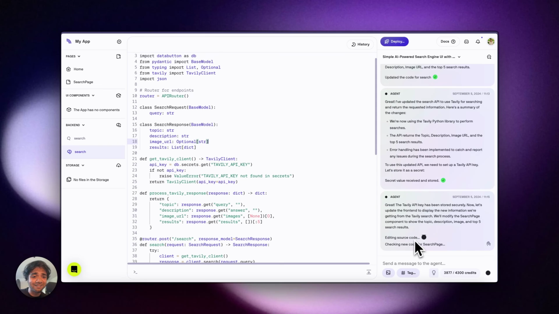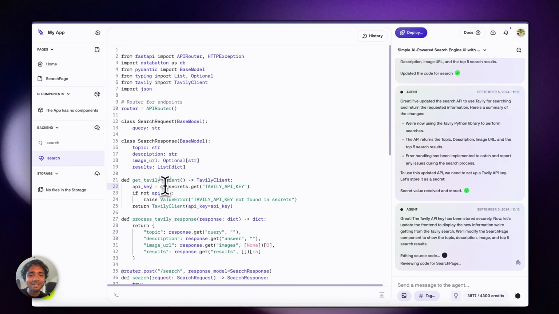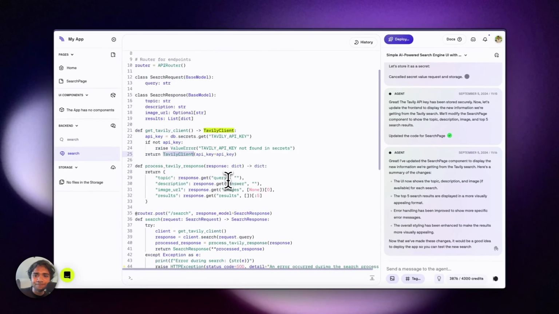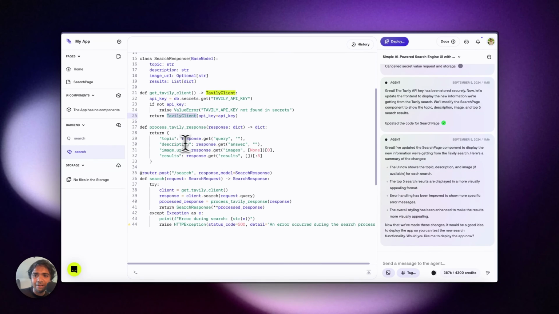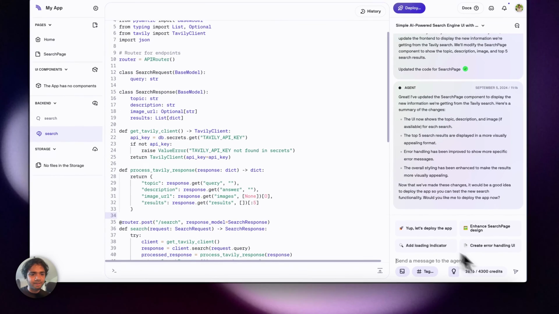Databutton is now editing the source code for this particular page. It has already used its own internal Python module, like db, which is Databutton as db, and it has imported the API key from here. It has already used the Tavily client, which we saw before, and it can now make a few searches, as we can see here. I would test it. Can you test this search backend?